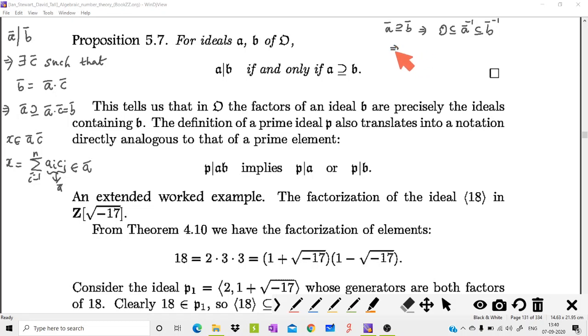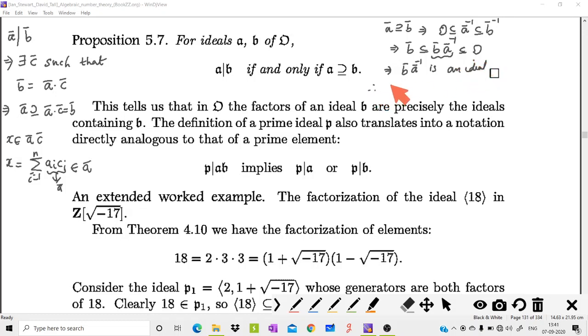Then by multiplying with B, we get B O, which is B itself, is a subset of B A inverse, which is a subset of B B inverse, that is again O. From this we can say that this is a fractional ideal which is contained in O, hence it is an ideal. So this implies B A inverse is an ideal.